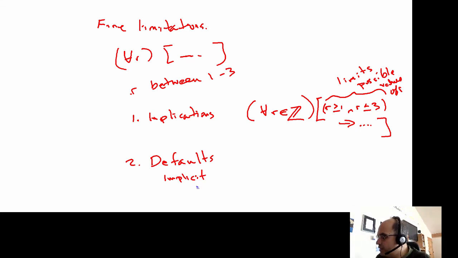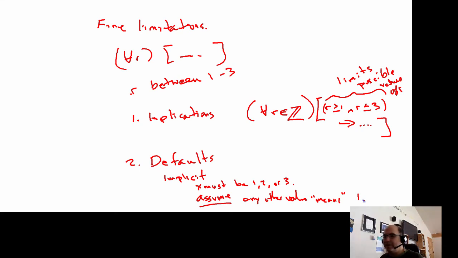So what we're saying is that x must be 1, 2, or 3, and we're going to assume, this is the default part, that any other value means 1.